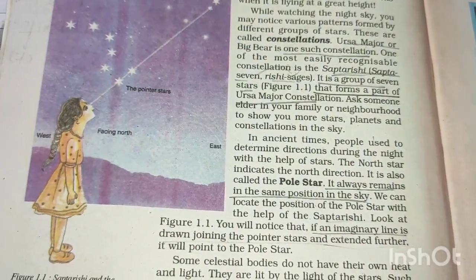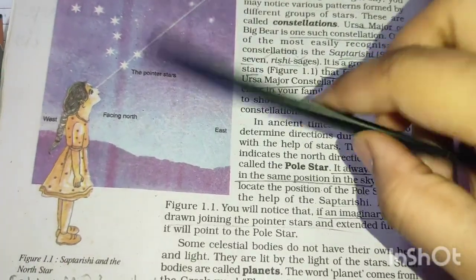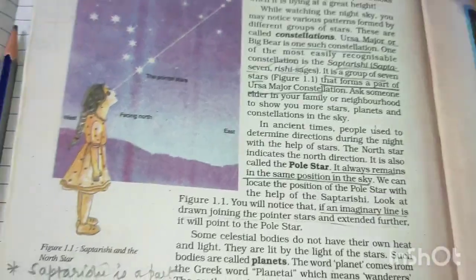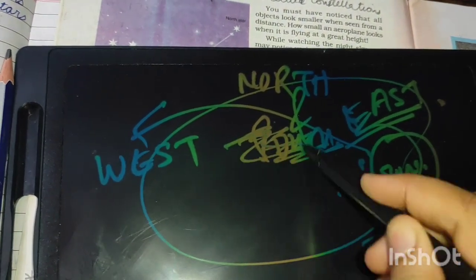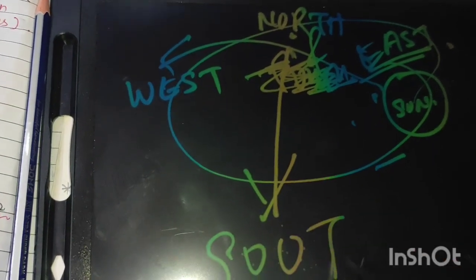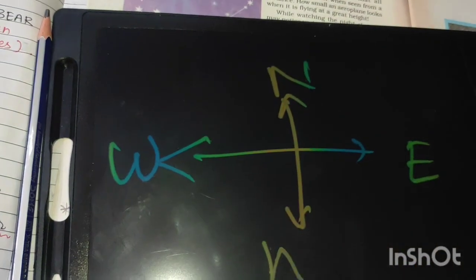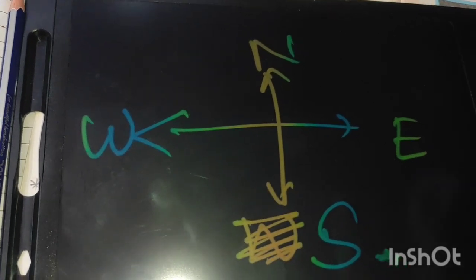So it is our north direction. The two stars here in Saptarishi determine our North Star, and through that we are able to identify our direction of north. If north is upwards, then south is the opposite of north. So here we have south, here we have east, the opposite of east is west, upward is north, and downwards we have south. I think this direction is clear to everyone.